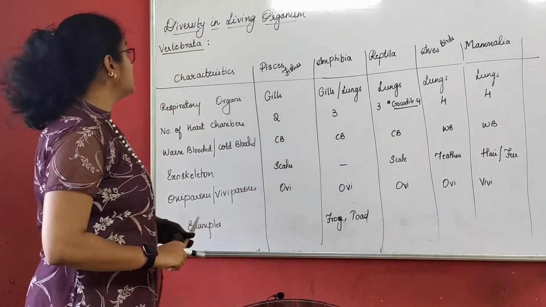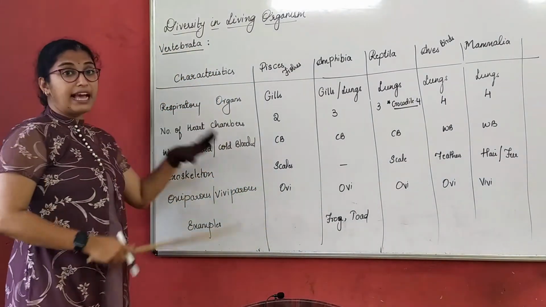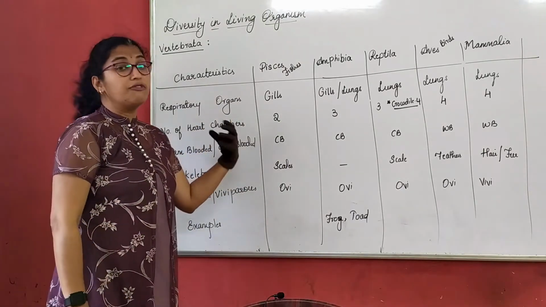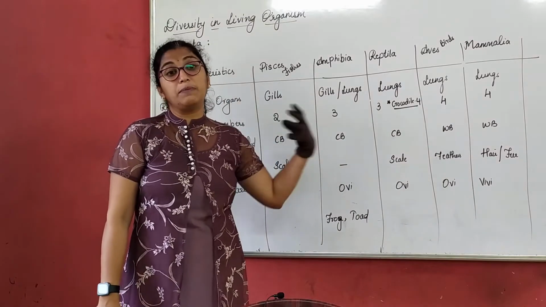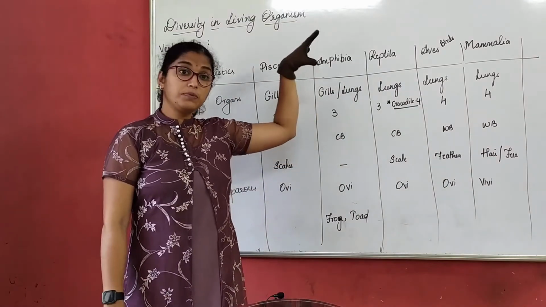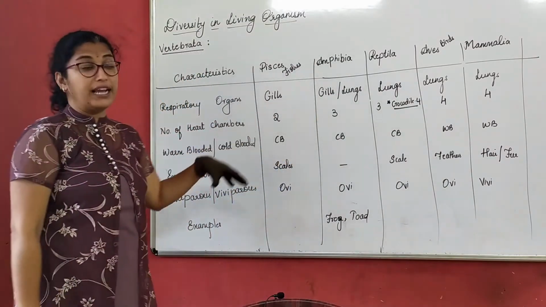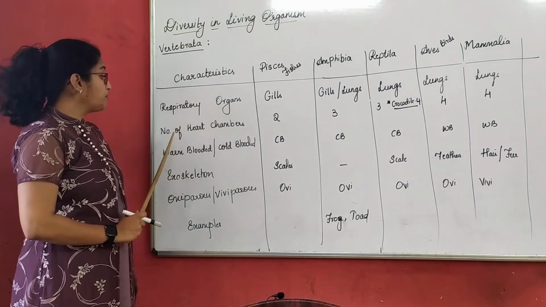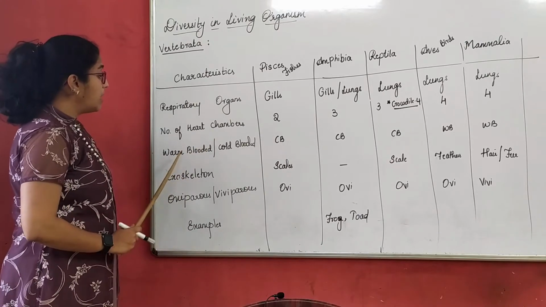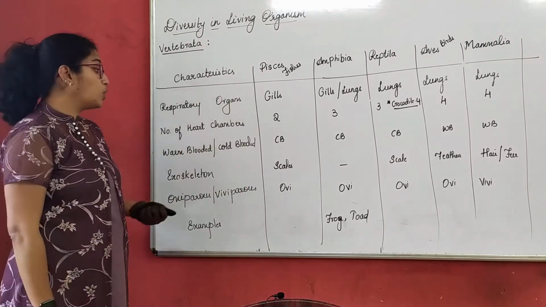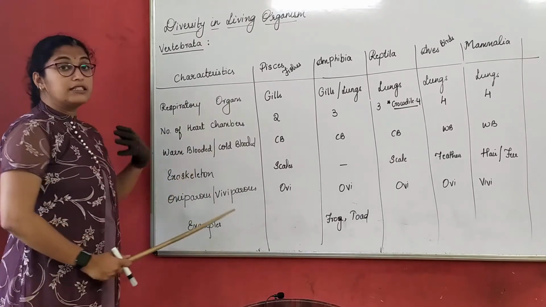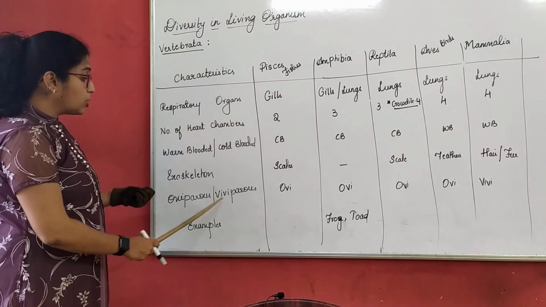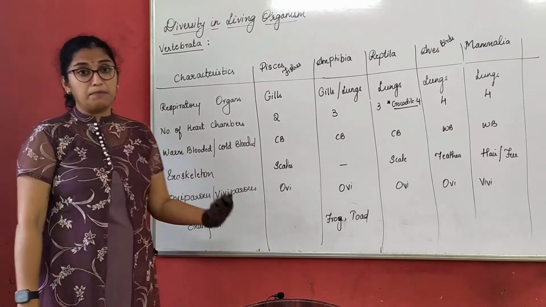In these vertebrates, we will be understanding their characteristics based on their respiratory organs. Here we will not discuss the body type as we discussed in the first few phyla. We will understand their respiratory organs, number of heart chambers, whether they are warm-blooded or cold-blooded, the form of exoskeleton, whether they are oviparous or viviparous, and examples of them.